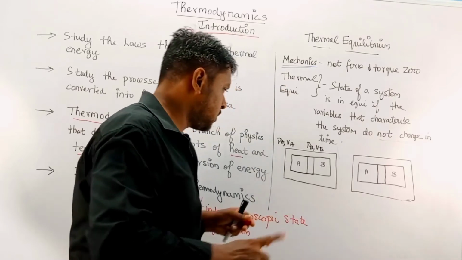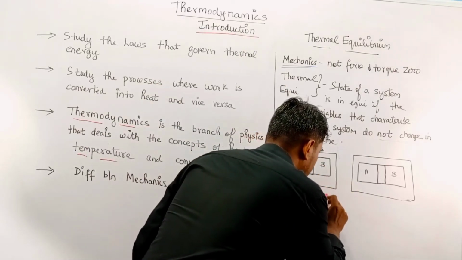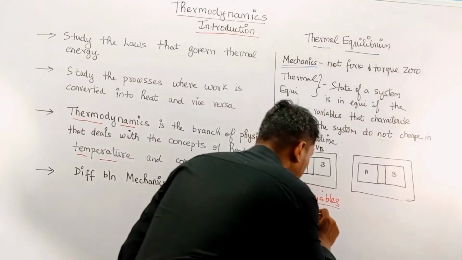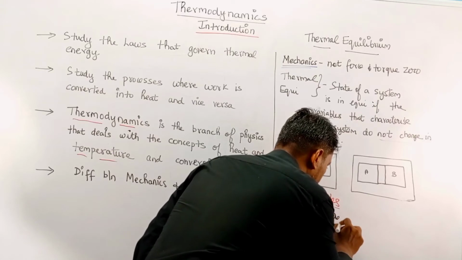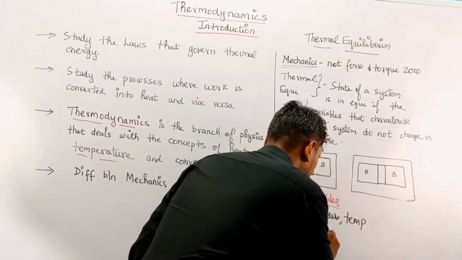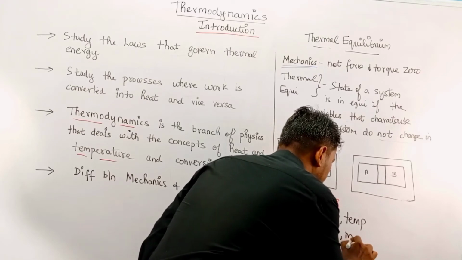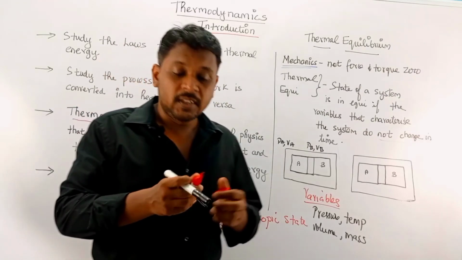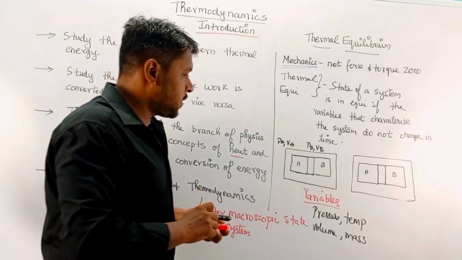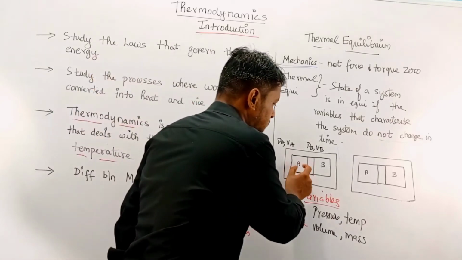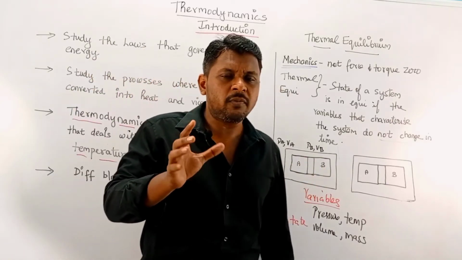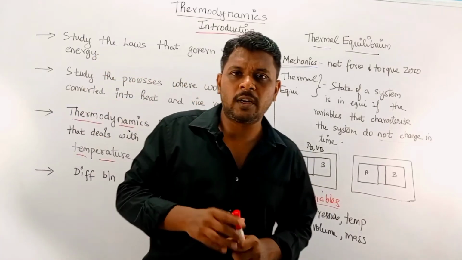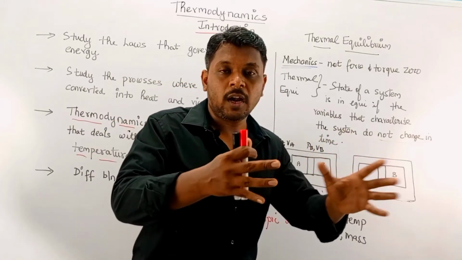What are all the variables that govern a system? We have variables like pressure, temperature, volume, mass and its composition. These are the variables which govern the state of a system. Let us consider two examples. We have a system A and B. In most cases, we will take the system as gas or air. In some cases, we can talk about liquid or solid.